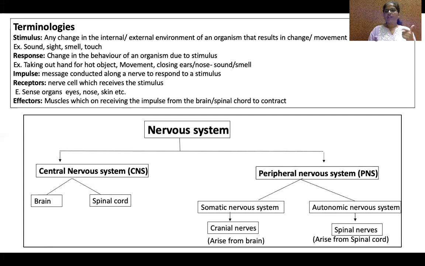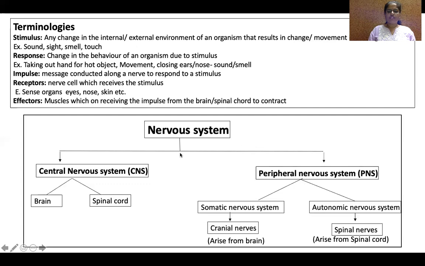Stimulus, response. Stimulus leads to response. A response happens when there is a message passed from the stimulus, between receptors and effectors. When a message is passed, we'll get a response. That message is called impulse. Okay. After knowing these basic terminologies, we'll look into the classification of nervous system.